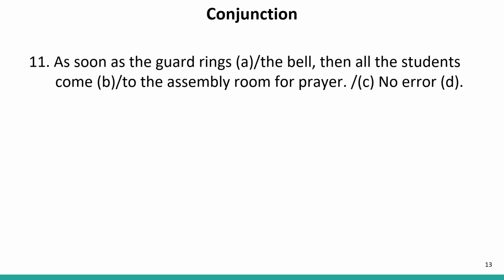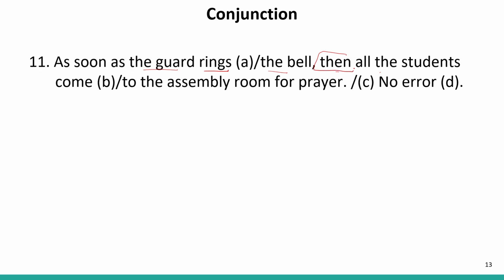As soon as the guard rings the bell, then all the students come to the assembly room for prayer. Now I have told you, whenever there is a subordinate conjunction, one thing should be kept in mind, that the clause immediately after it should not contain any modal. If we see this sentence, as soon as the guard rings, the sentence is absolutely correct till this part because there is no modal used and the structure is accurate. The bell, then all the students.